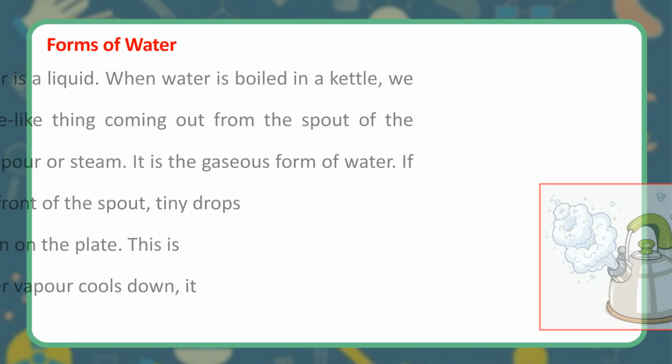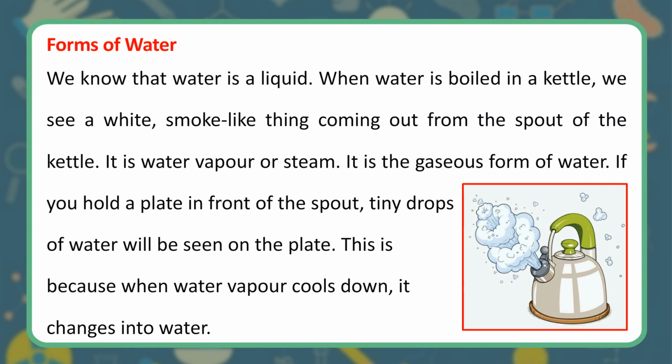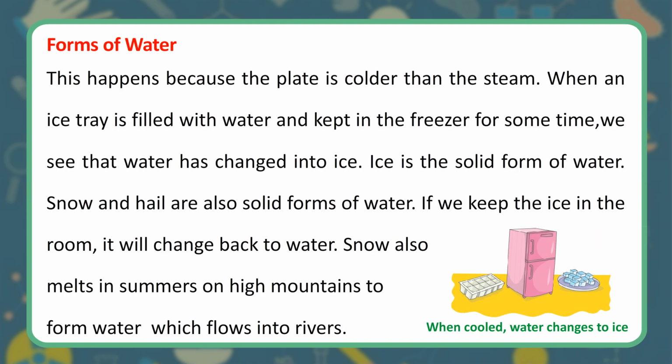Forms of water. We know that water is a liquid. When water is boiled in a kettle, we see a white, smoke-like thing coming out from the spout of the kettle. It is water vapor or steam. It is the gaseous form of water. If you hold a plate in front of the spout, tiny drops of water will be seen on the plate. This is because when water vapor cools down, it changes into water. This happens because the plate is colder than the steam.